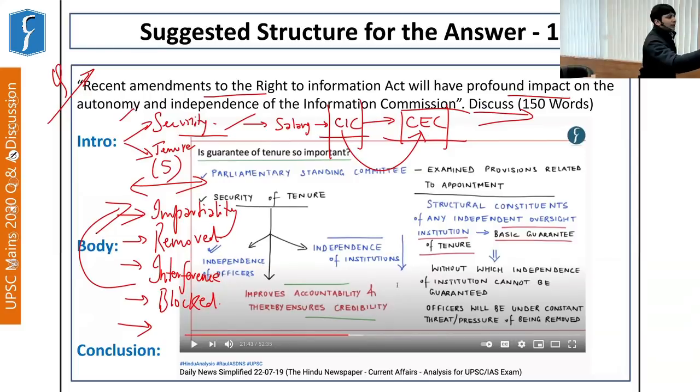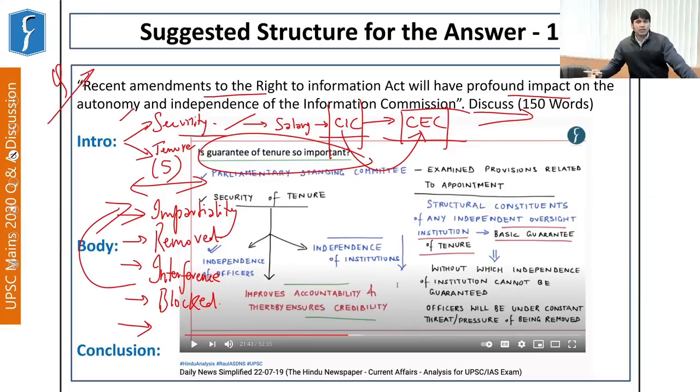Now, this aspect of tenure was also discussed in the DNS of 22nd July 2019. If you go through this DNS, you can see that all these aspects which I have just stated were discussed in detail. You can conclude by saying that RTI is an important institution for ensuring transparency and accountability. Hence, the government must ensure that it remains so, as was emphasized through the RTI Act of 2005. This can be a conclusion for your answer.